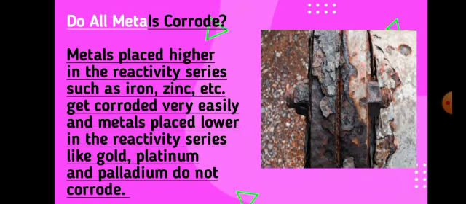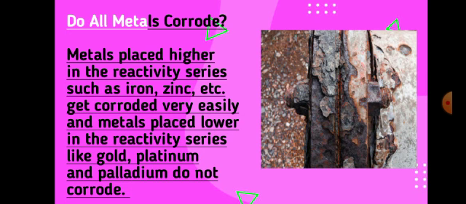Now let us see whether all metals corrode or whether there are any metals that do not corrode. Metals that are placed higher in the reactivity series, like iron, zinc, etc., get corroded very easily. So metals which are highly reactive, placed higher in the reactivity series, like iron, zinc, etc., get corroded very easily, while the metals that are least reactive or less reactive, or the metals placed lower in the reactivity series, do not get corroded.